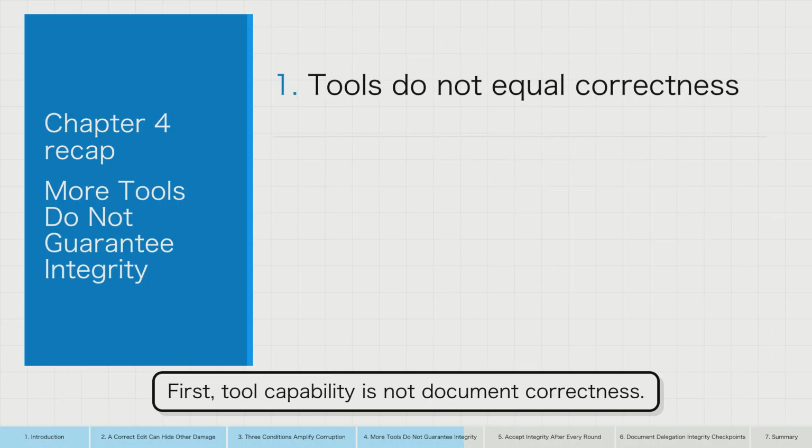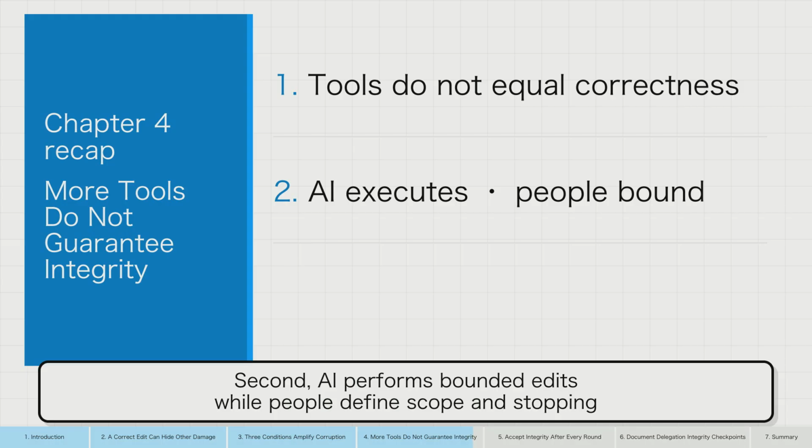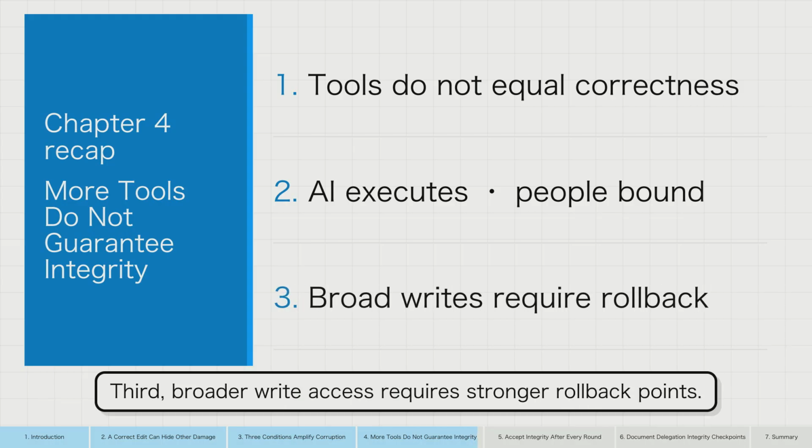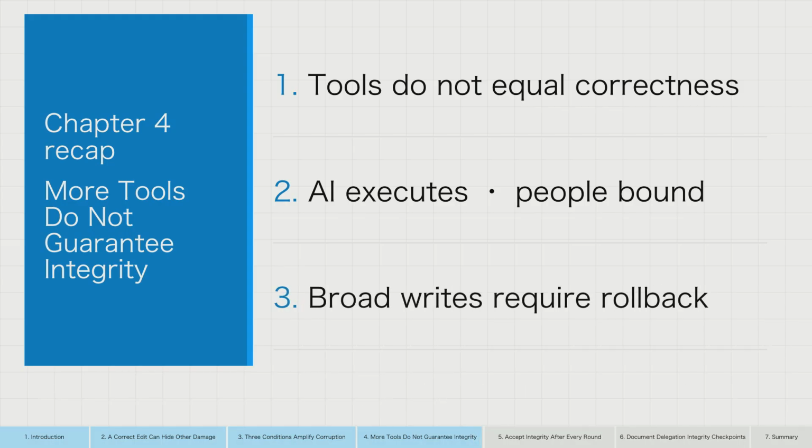Chapter Recap. First, tool capability is not document correctness. Second, AI performs bounded edits while people define scope and stopping rules. Third, broader write access requires stronger rollback points.